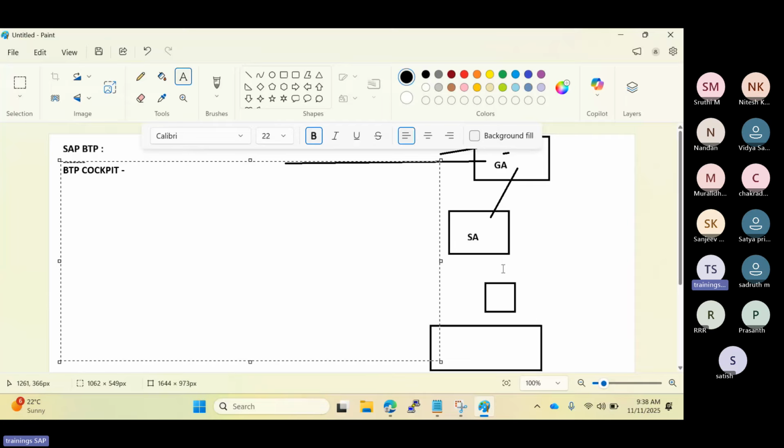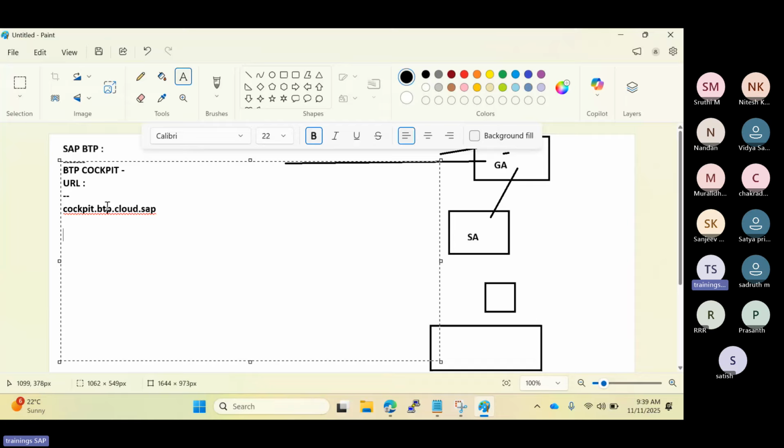It's a control center, so you can create the sub account. It is used to manage the services, connect to the on-prem systems, security, single sign-on, applications, services, all those things you will get from SAP. The URL for the BTP comes like cockpit.btp.cloud.sap.